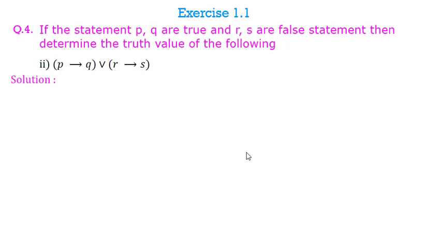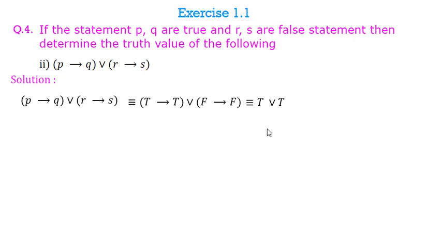Next question is P implies Q or R implies S. Now I will first replace the truth values. I will simplify brackets. So false implies false is true and true implies true is true. So this is true or true, and true or true is true. So the truth value of the given compound statement is true.